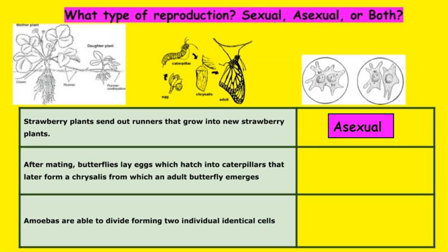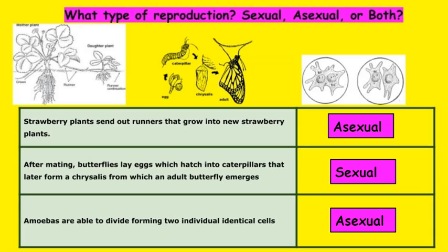Runners. On the butterfly, it says after mating, the butterfly lays eggs which hatch into caterpillars that later form a chrysalis from which an adult butterfly emerges. Mating, that is sexual reproduction. Amoebas are able to divide, forming two individual identical cells. That's describing binary fission, and that's asexual reproduction. Again, that's one of those organisms that can reproduce sexually also, but that's describing asexual reproduction.